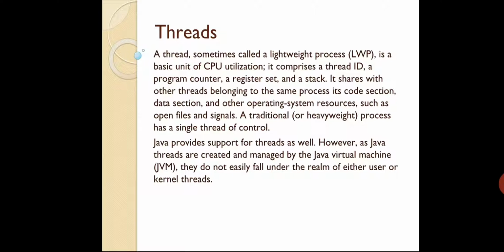A thread, sometimes called a lightweight process or LWP, is a basic unit of CPU utilization. So for utilizing the CPU efficiently, you go for lightweight processes or threads. It comprises a thread ID, a program counter, a register set, and a stack. So what does a thread consist of? First, a thread ID. Each and every thread has its own ID.